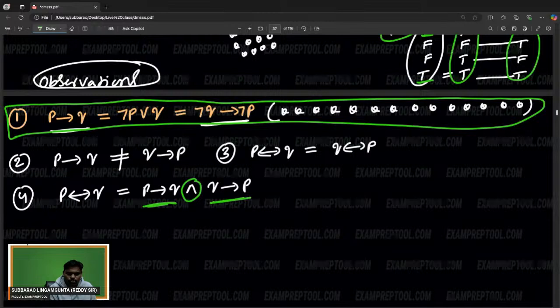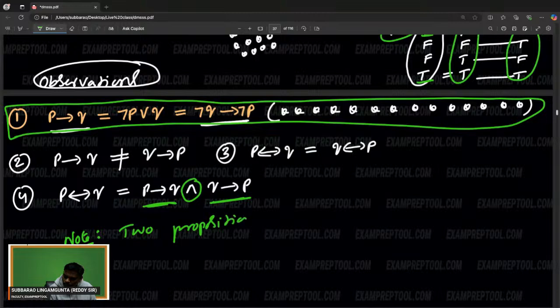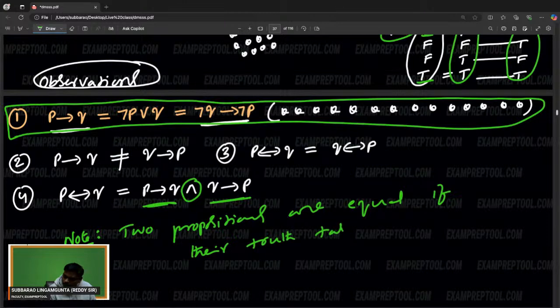Let's write this note also. Note: two propositions are equal if their truth tables are equal. Two propositions are equal if their truth tables are equal.